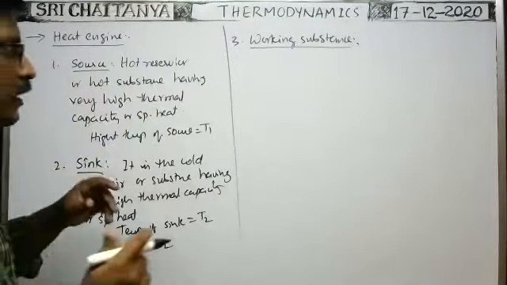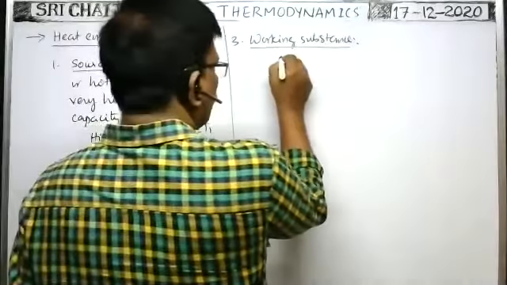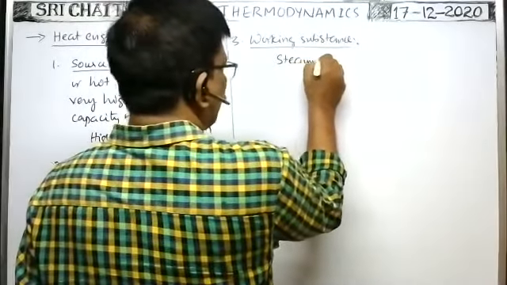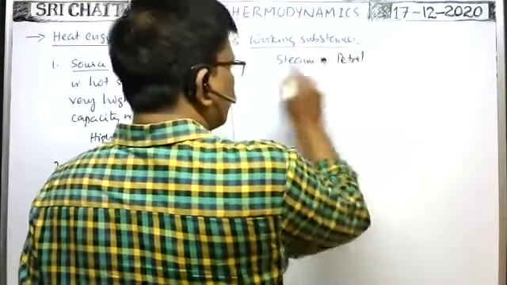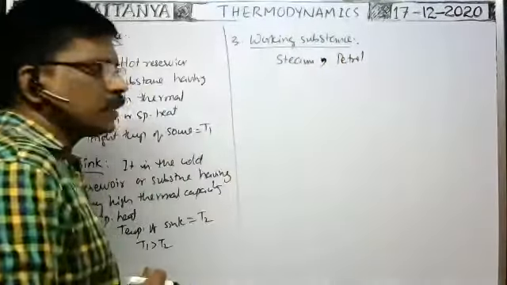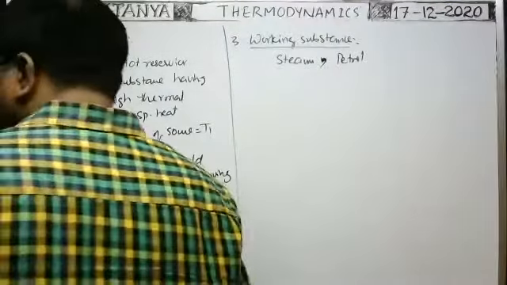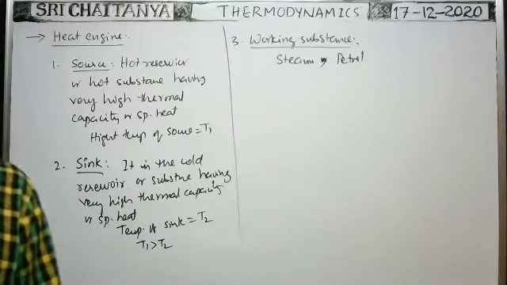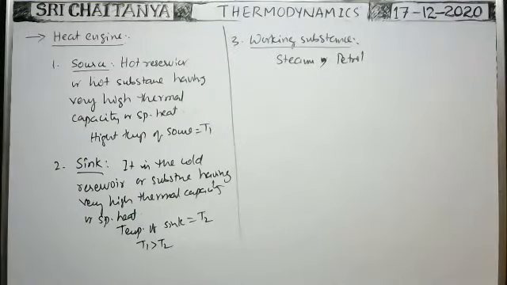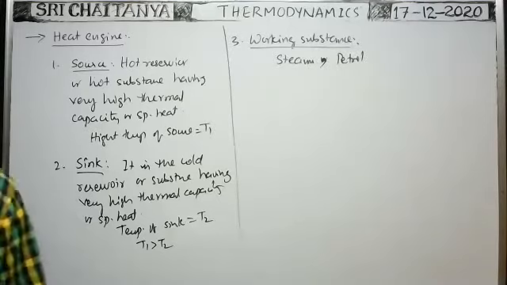Here as working substance we use steam or petrol. Of course, steam and petrol are some examples of working substance. These are the important parts in the heat engine: source, working substance, and the sink.